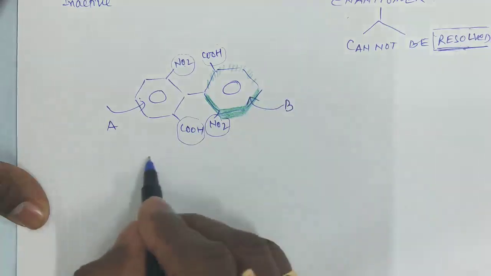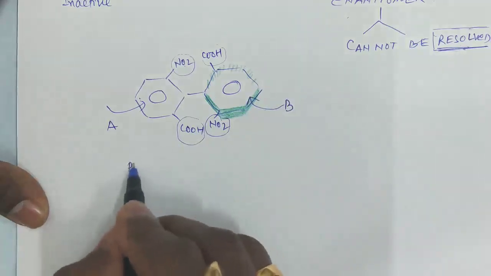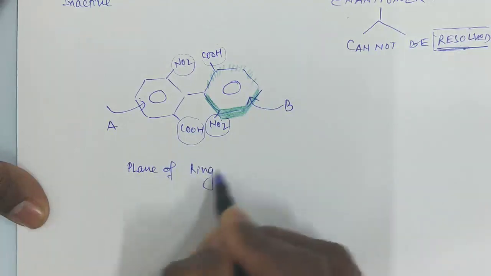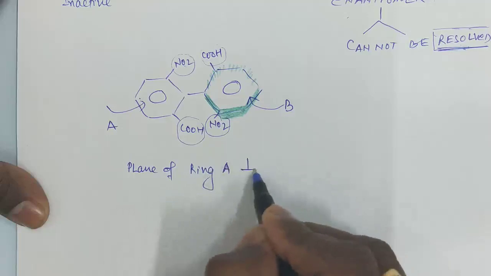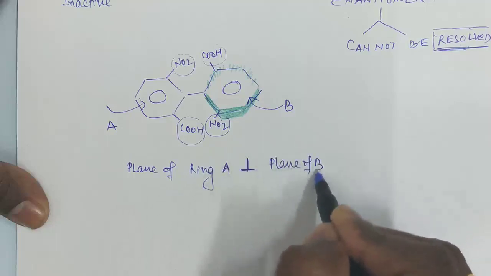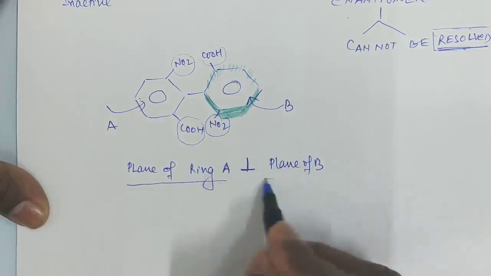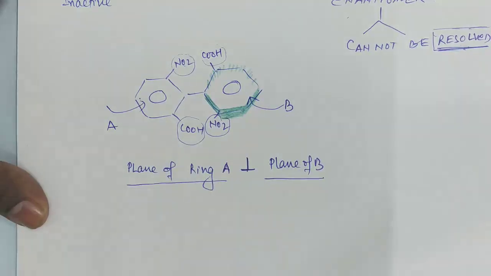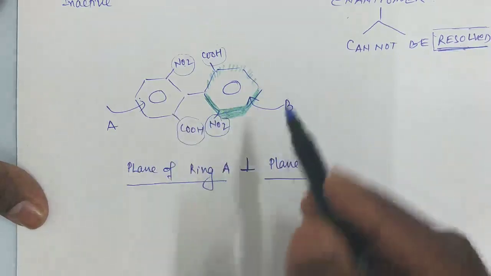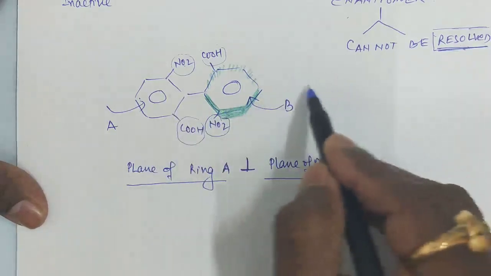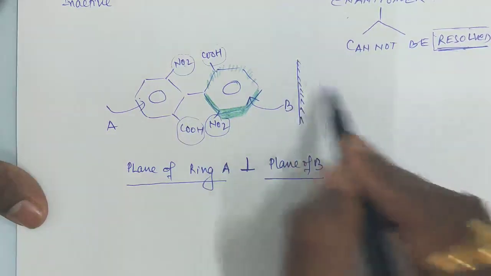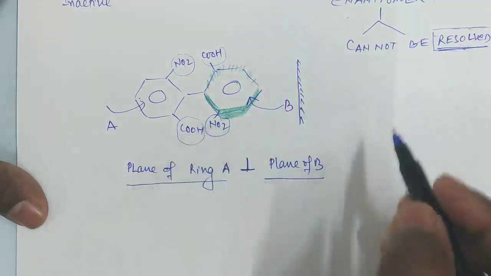Means the plane of this, let it be ring A and this is ring B. So the plane of ring A is perpendicular to the plane of ring B. If they are perpendicular, it means in this system there is no symmetry, and therefore whatsoever mirror image we are getting here, it is non-superposable.